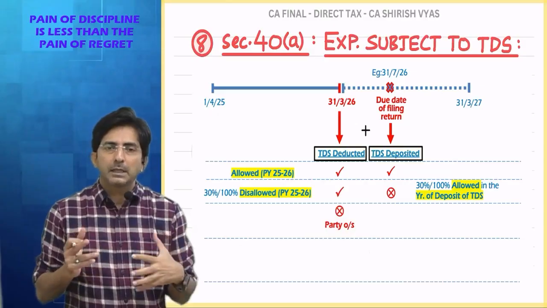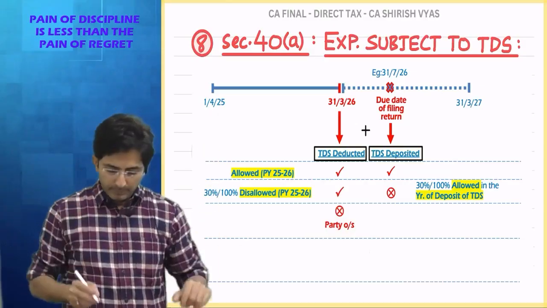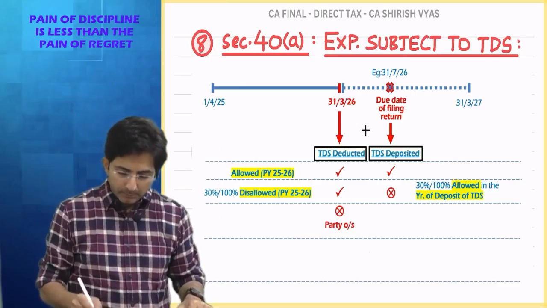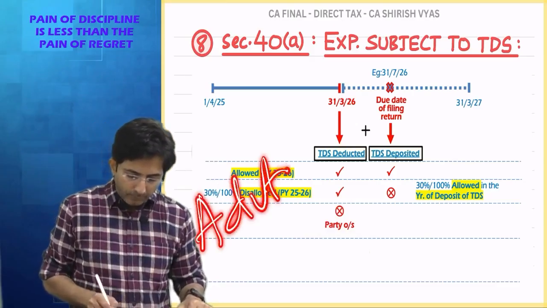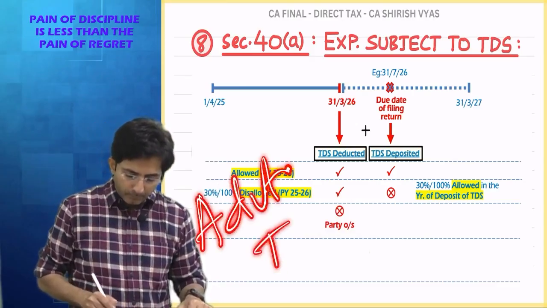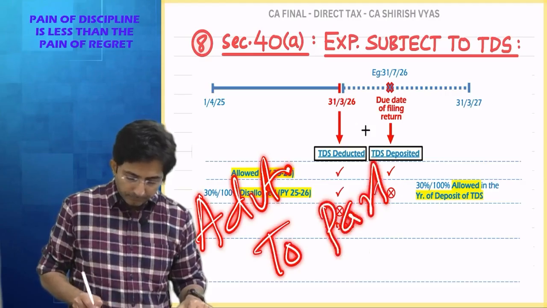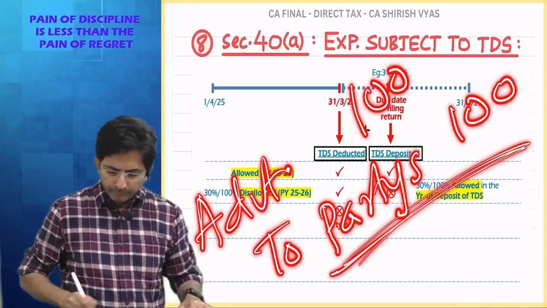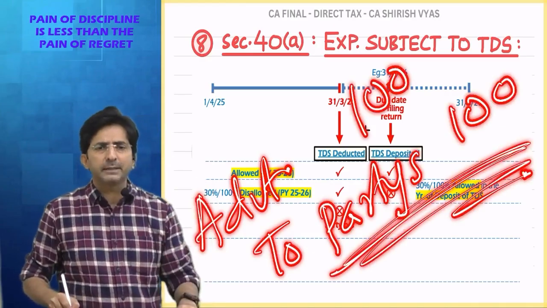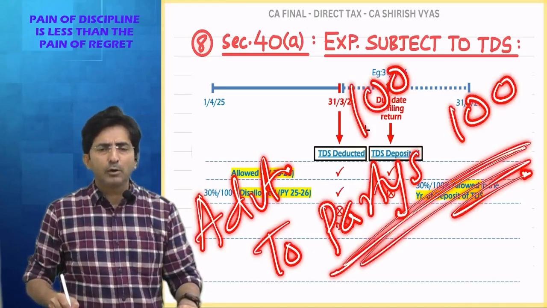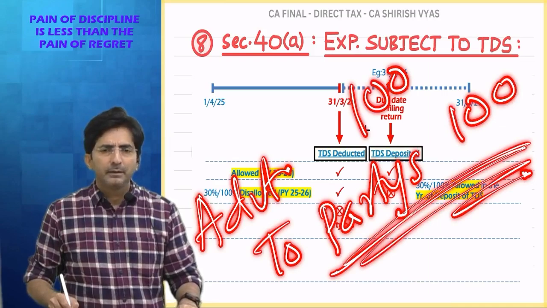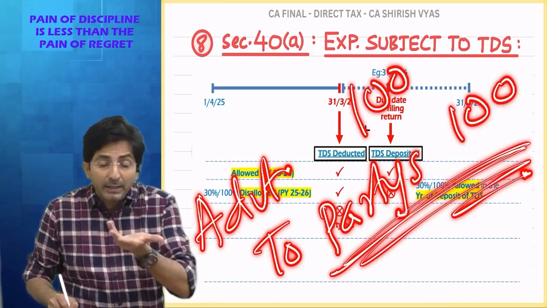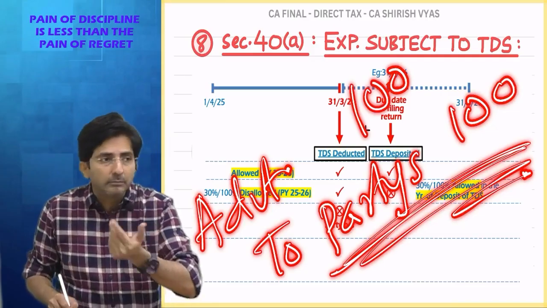Assume the transaction was of advertisement. And you know what entry I passed? Advertisement account debit to party's account, full 100 rupees. See, TDS is missing. Ideally, what should be the entry for advertisement? TDS is there, 194C, advertisement, works contract.